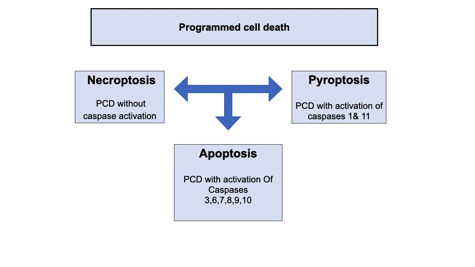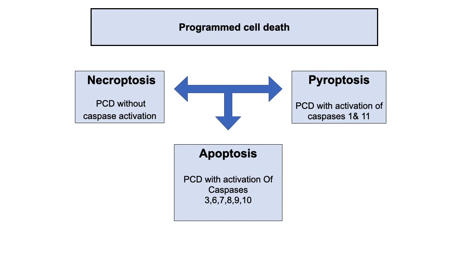The difference is necroptosis is a programmed cell death without caspase activation. However, apoptosis is a programmed cell death with activation of caspases 3, 6, 7, 8, 9, 10. So necroptosis is without caspase activation, apoptosis with activation of caspases. What is pyroptosis? Pyroptosis is also a programmed cell death with activation of caspases 1 and 11. So pyroptosis is also with activation of caspases, and apoptosis is also with activation of caspases.